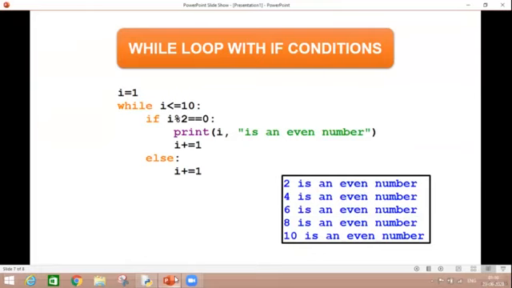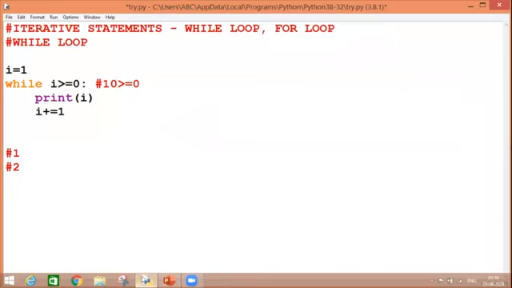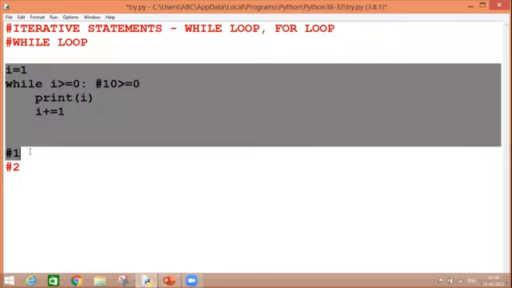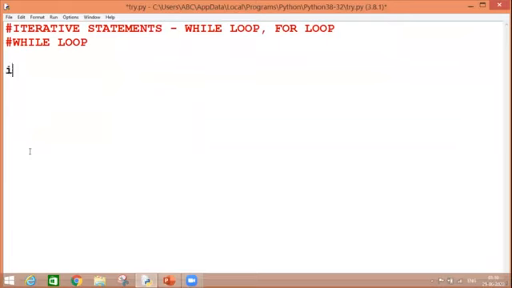But how do we write the program? Let's understand this. So I'm going to clear it off. And I is equal to 1 because I have to check the even numbers within 1 to 10. So my while loop will run from 1 to 10 only, right? Because how many times it is going to be repeated is a part of my while loop, not my condition of checking whether it is even or odd. How will I check this condition? Using my if statement. If I modulus 2 is equal to 0.